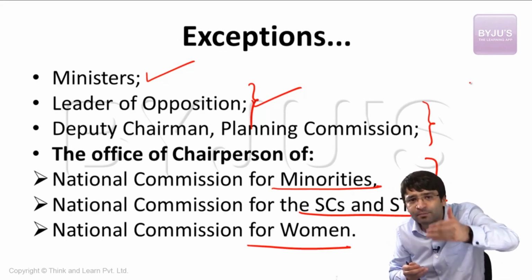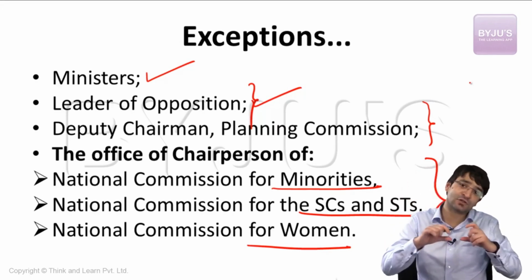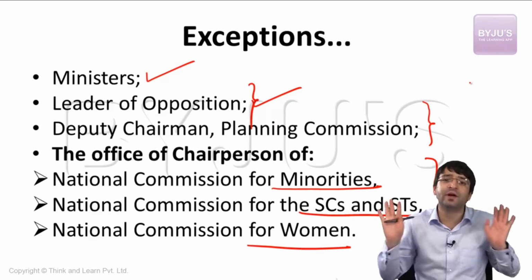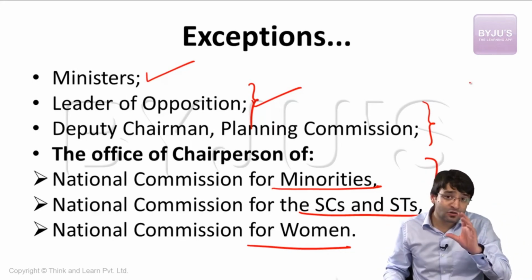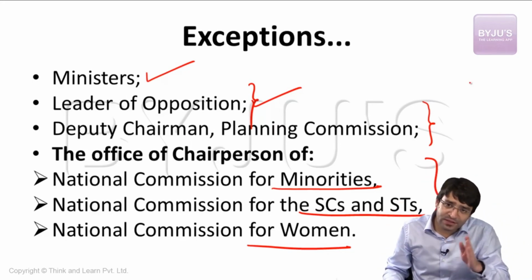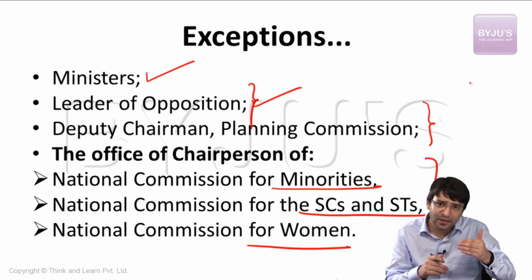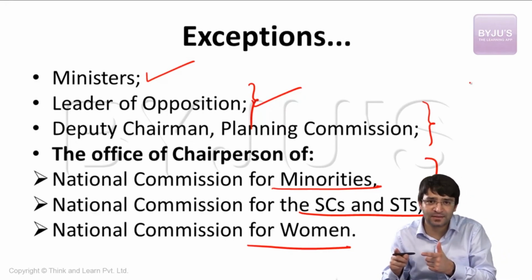Reports will be sent to the President. This report is binding on the President, and President has no other alternative but to remove you, disqualify you from being the member of parliament. And most importantly, is this office of profit. What is an office of profit? First, what is the background? To insulate members of the parliament so that their duties do not clash with their interests. For that, this office of profit was created.